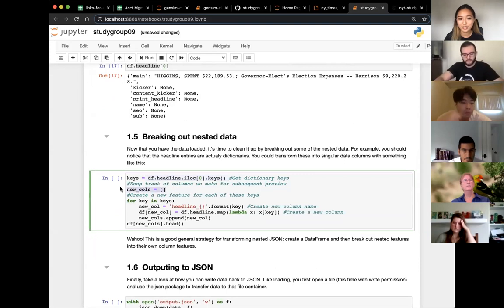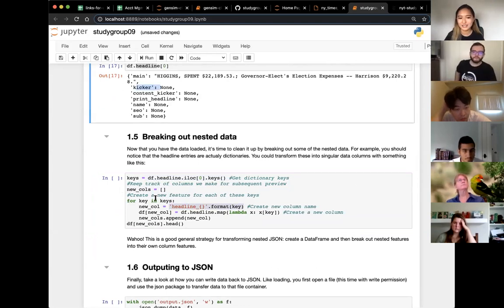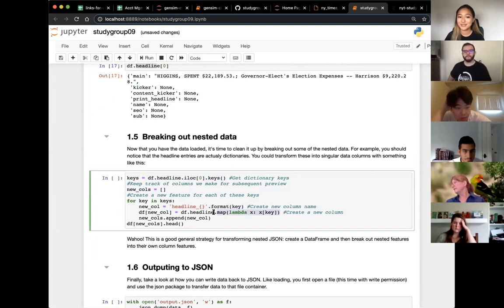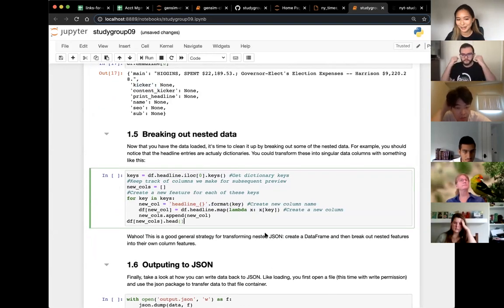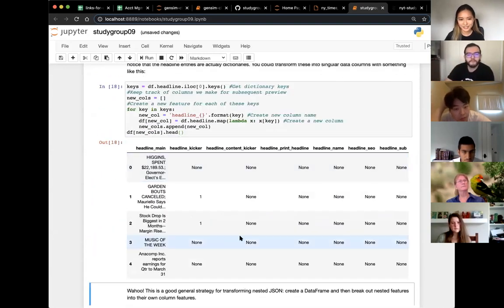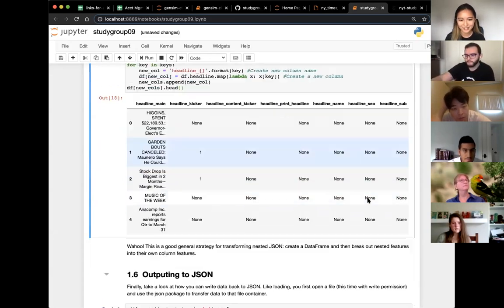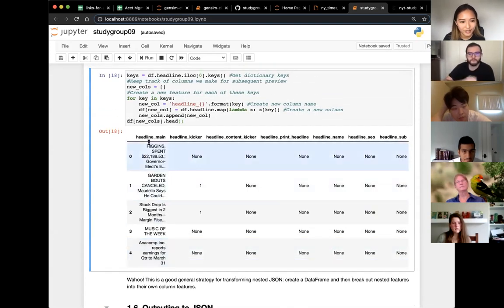What I'm doing is I'm creating new columns. And I'm basically formatting the new column just to make sure that no column names clash. I'm doing headline underscore main or headline underscore kicker because I'm looping through the keys. And then I'm using a map function to create these new columns. So I'll run this here, and now we can see that we have all of the headline columns. So here, we have the headline main, headline kicker. These are all the nested keys, and this was all the information that was in there.